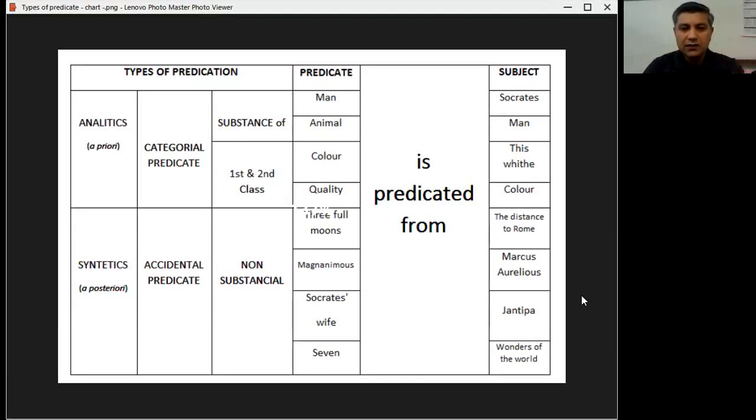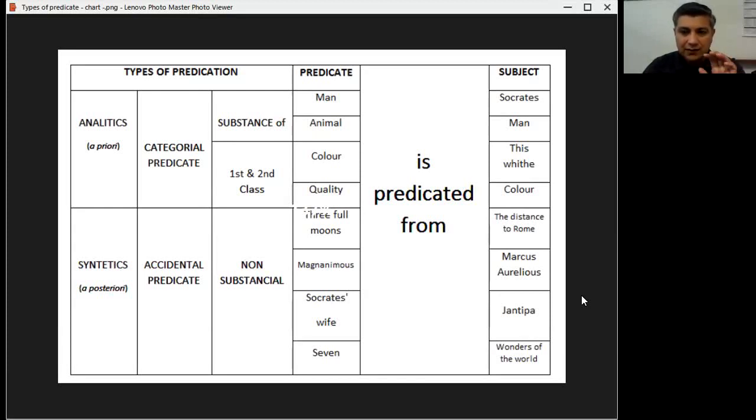On the other side, the accidental predicates, which are non-substantials. Let's see. 3 full moons is predicated from the distance to Rome. Or if we put it the other way around, the distance to Rome is 3 full moons. Okay, 3 full moons is just an accident.